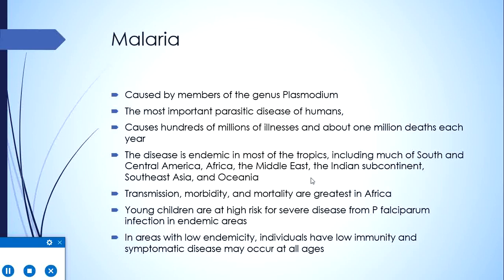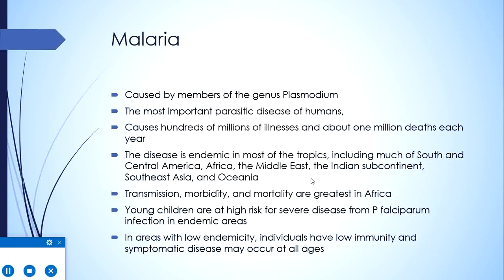Endemicity is described in terms of rates of splenomegaly in children 2 to 9 years of age in that area. If the rate of splenomegaly in such children is less than 10%, the area is called hypoendemic. 10 to 50% is mesoendemic, 50 to 75% is hyperendemic, and more than 75% is holoendemic.